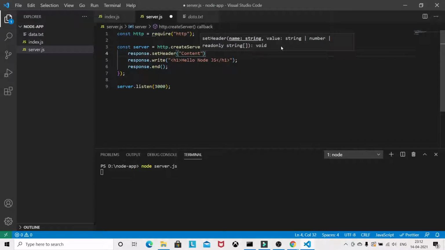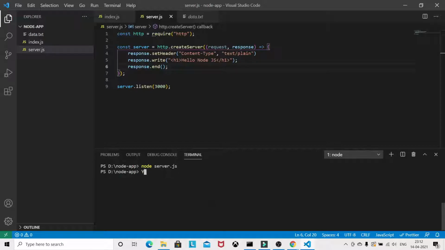Okay, so content type and text HTML, and I will show you the first one, the plain one. So if you set the header like this, text slash plain, it will basically send the entire text. Okay, it won't basically convert into the HTML.